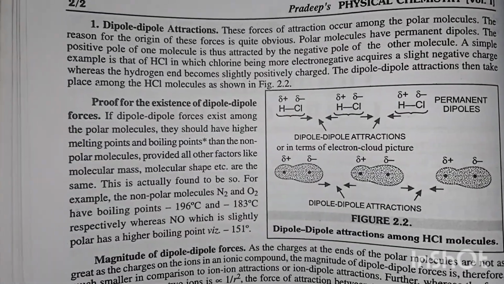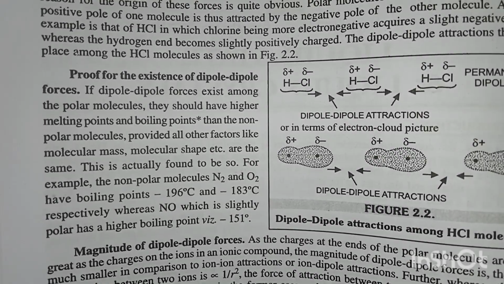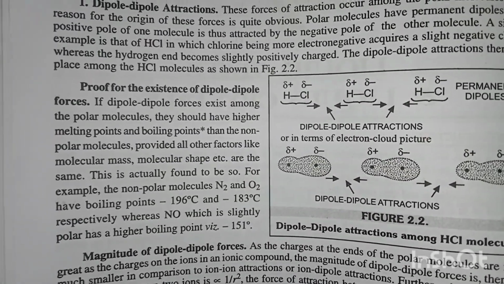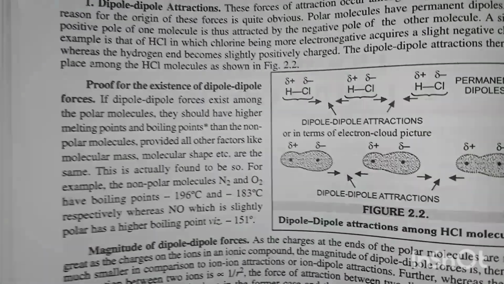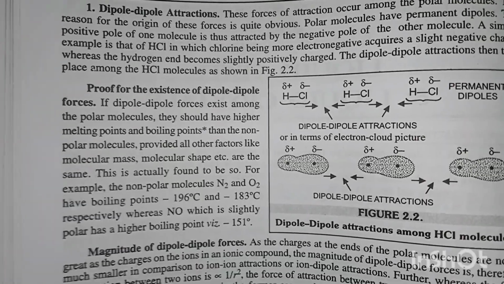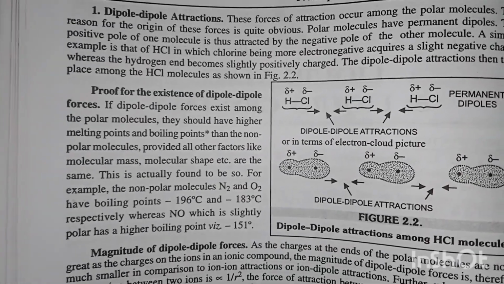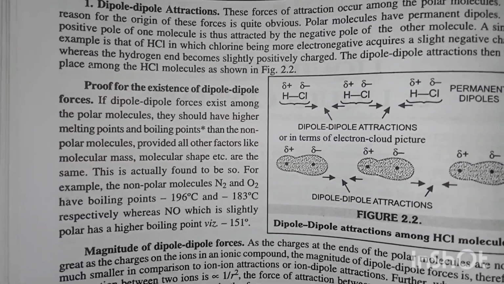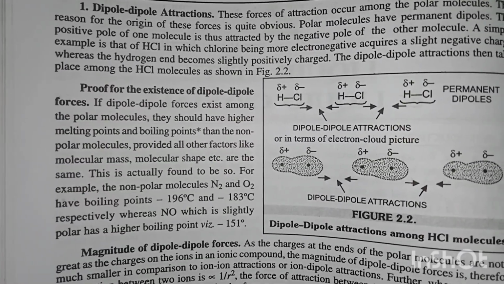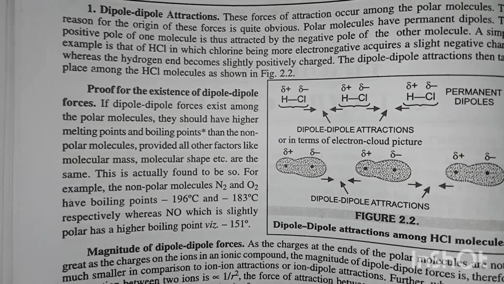Proof for the existence of dipole-dipole forces. If dipole-dipole forces exist among the polar molecules, they should have higher melting points and boiling points than the non-polar molecules, provided all other factors like molecular mass, molecular shape, etc. are the same. This is actually found to be so.